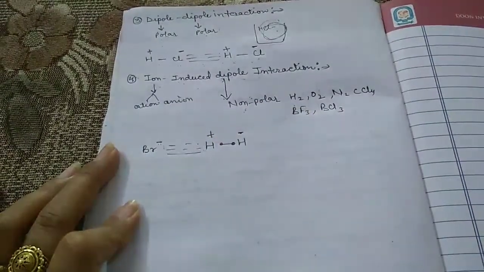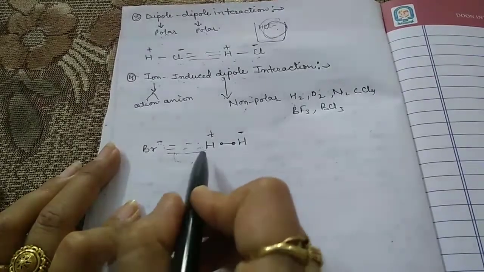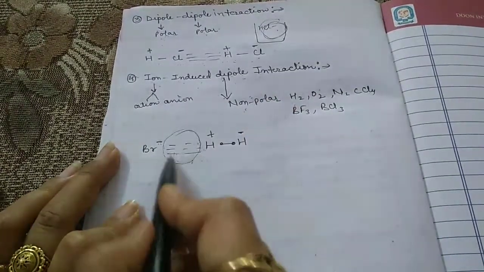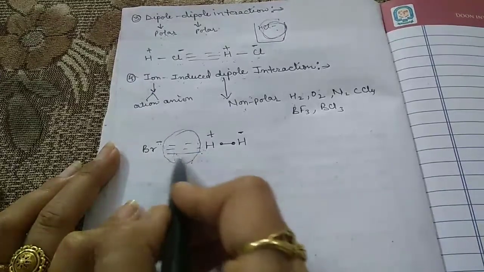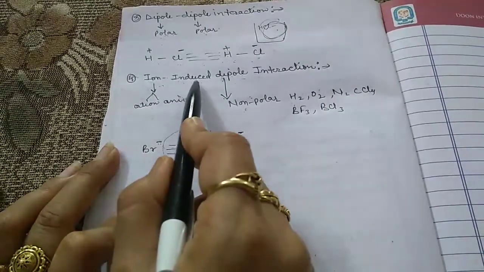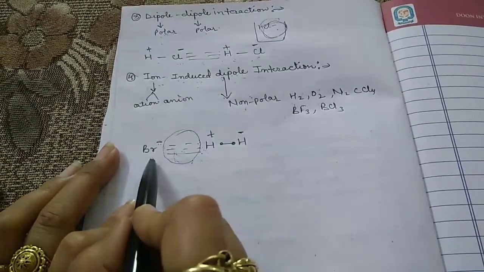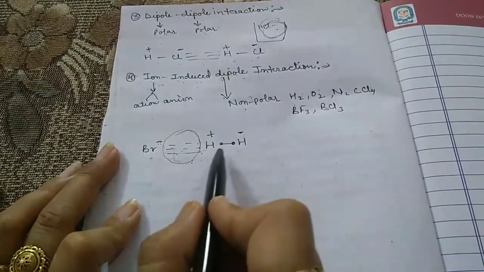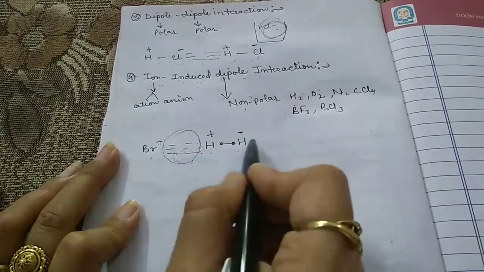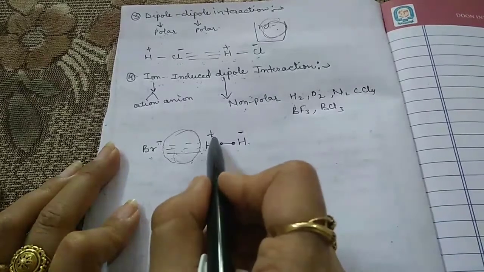So this force is known as the ion induced dipole interaction. These lines show the attraction, or the interaction. Now this is the Br, this is the ion, and this is the non-polar molecule. But now, as you have seen, it contains a positive charge and this one contains a negative charge, and we already discussed that a molecule which contains positive and negative charge is known as polar.